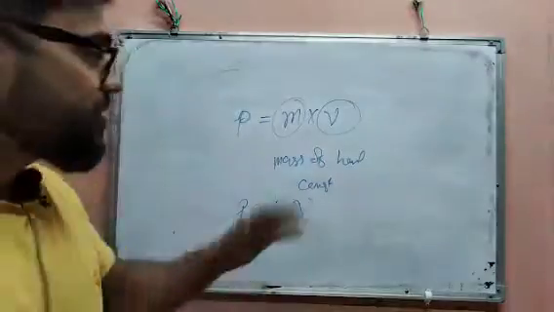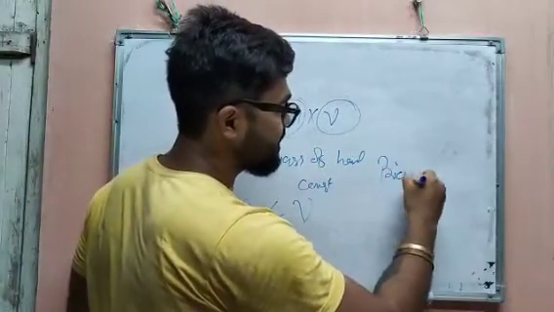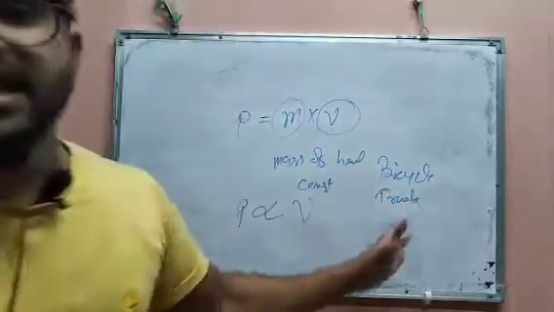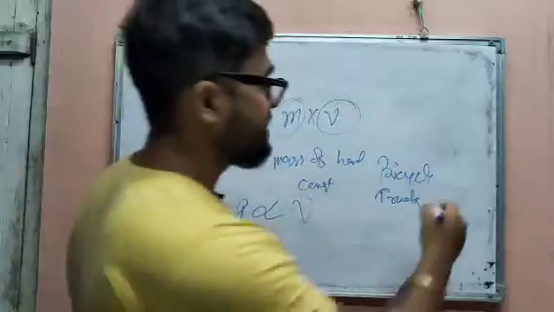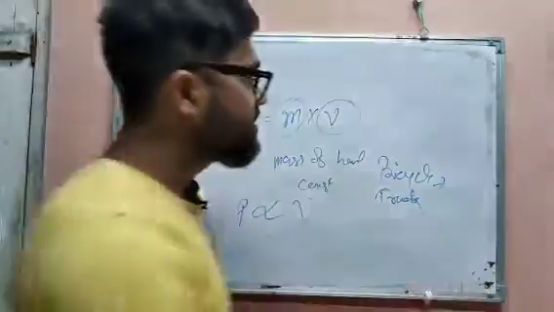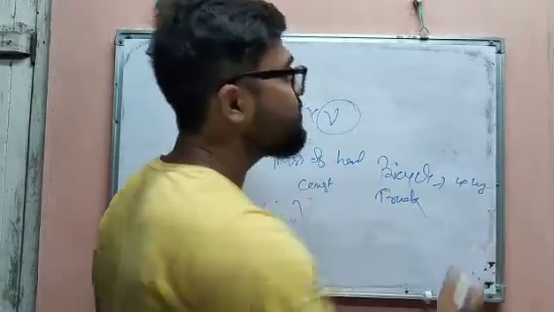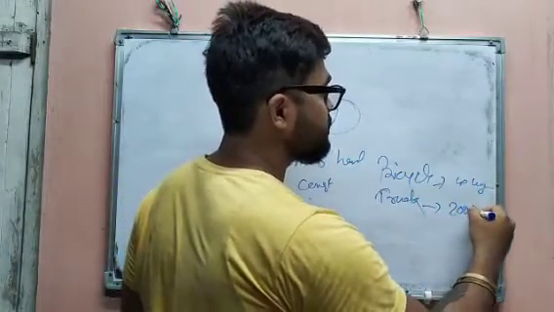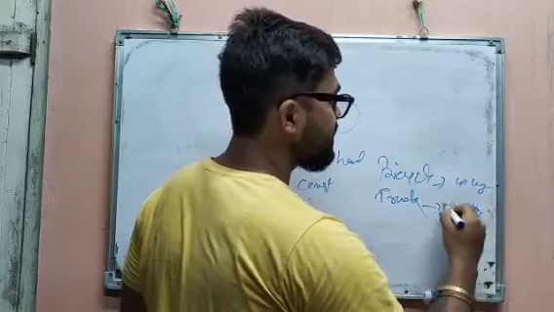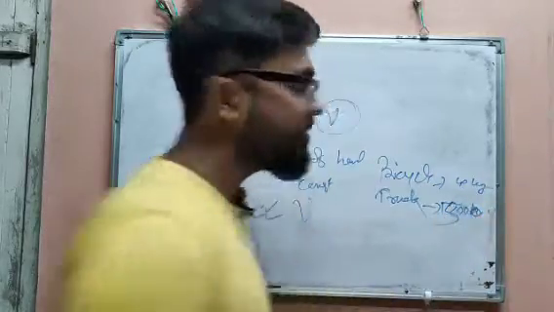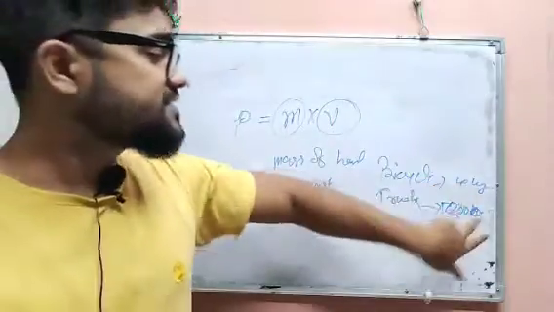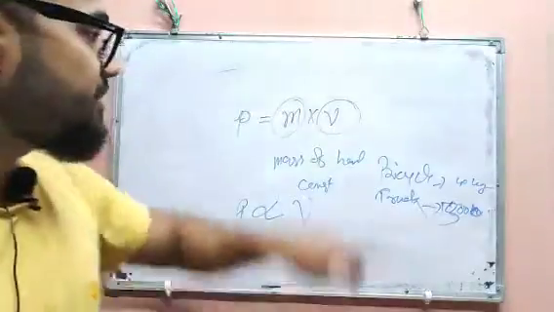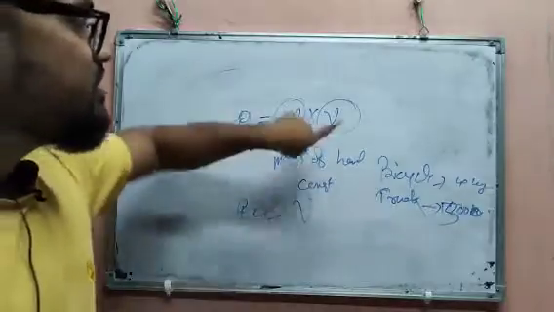Why is this happening? Because the bicycle and the truck both have different mass. Suppose the bicycle weighs hardly 40 kg. The truck weight will be around 5,000 kg. So here the mass is different, so the momentum is different. That is, momentum depends upon the mass and also upon the velocity.